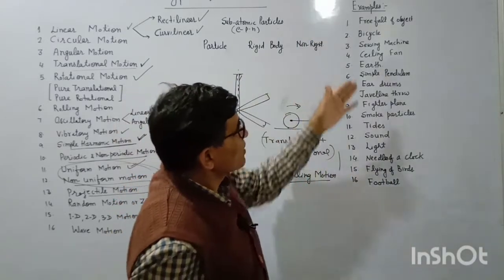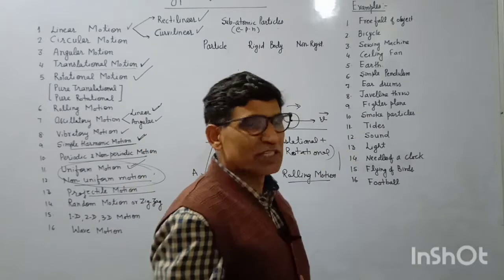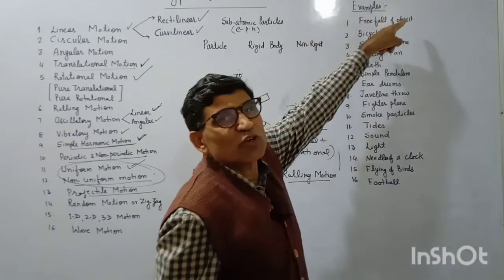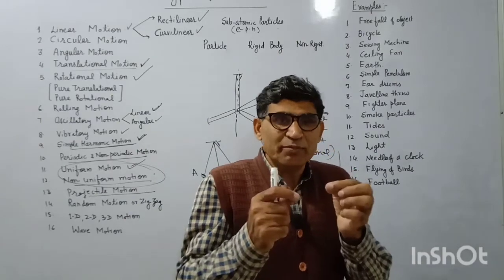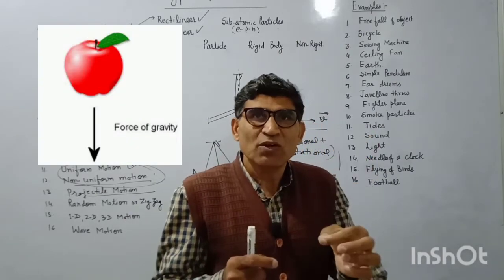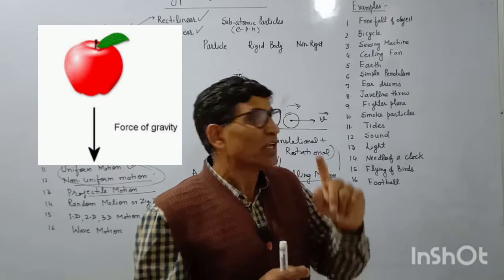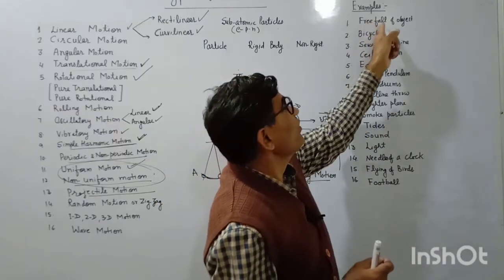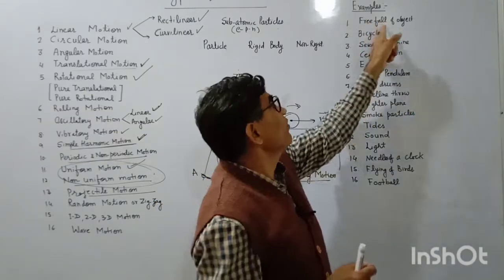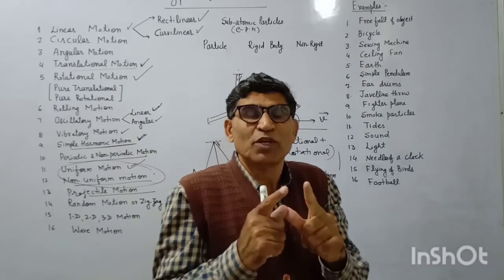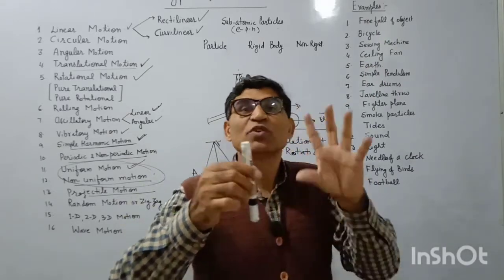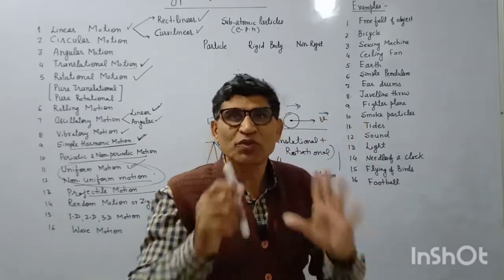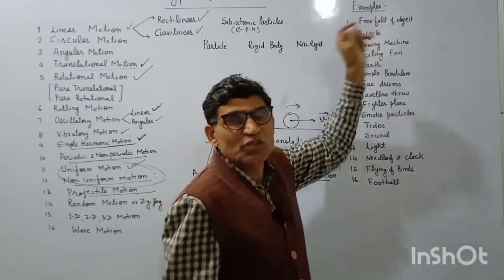Now we have many kinds of motion. Suppose there are examples. You can see free fall of an object. So what kind of motion is it? Free fall means it is moving under gravity alone, so we can call it projectile motion. Next, can we call it uniform motion? Free fall can be uniform or non-uniform. When a body is falling freely, its speed is increasing, which means velocity is changing, so it cannot be uniform. So it is an example of non-uniform motion.